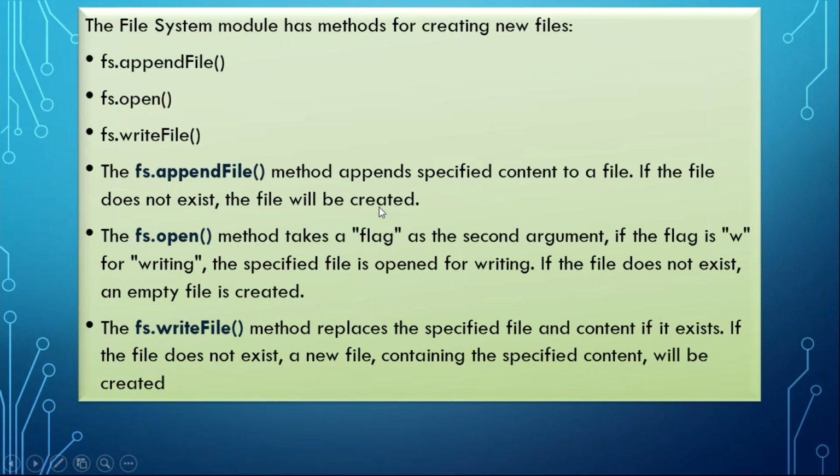If the file already exists and has some content, the new value will be added at the end. That is the meaning of appending. If the file does not exist, the file will be created. The same thing I can do, creating a new file, using open. It takes a flag as a second argument. If the flag is w for writing, the specified file is opened for writing. If the file does not exist, an empty file is created.